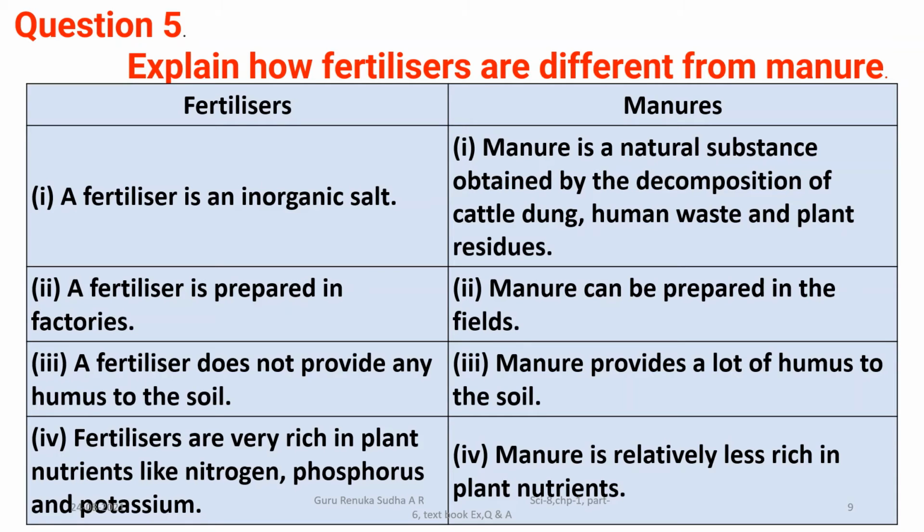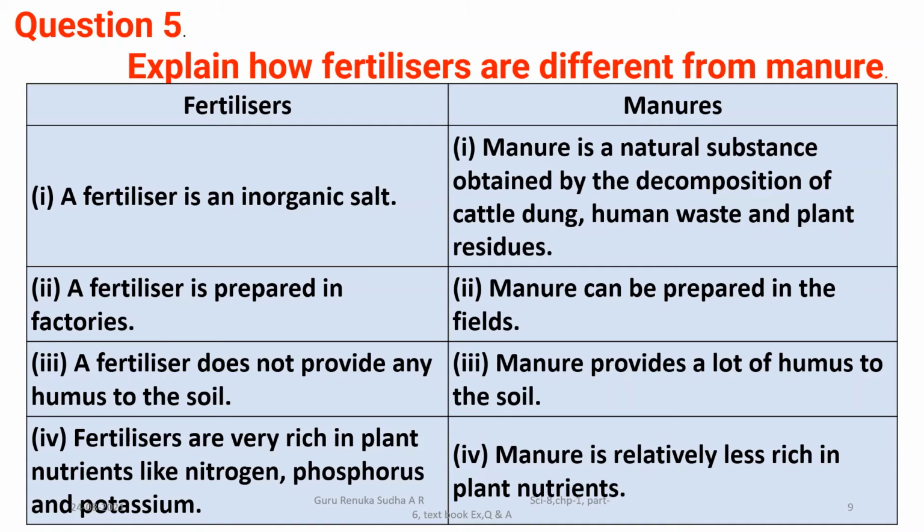Let us read what I have written one by one. A fertilizer is an inorganic salt. Manure is a natural substance obtained by the decomposition of cattle dung, human waste, and plant residues. The second difference is that a fertilizer is prepared in factories, whereas manures can be prepared in fields only.